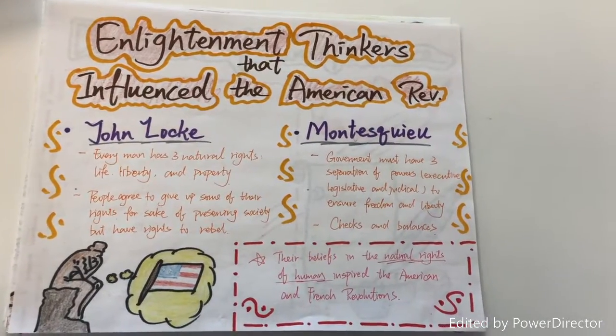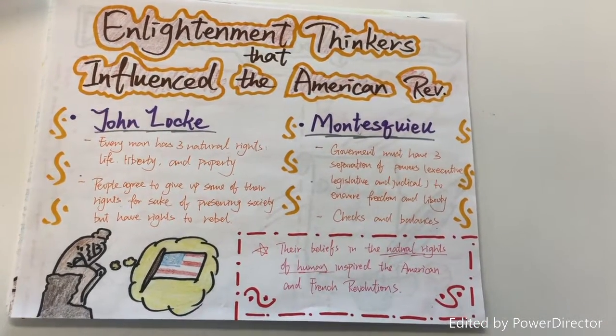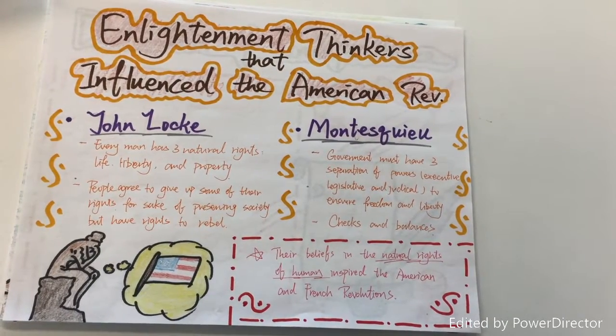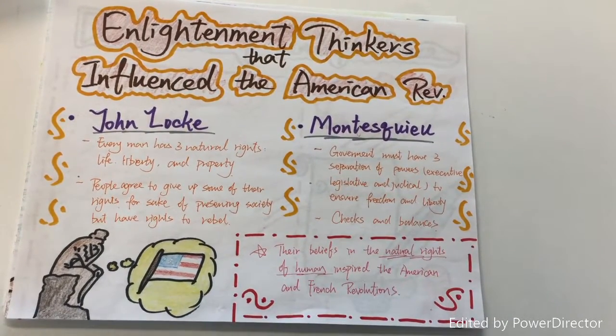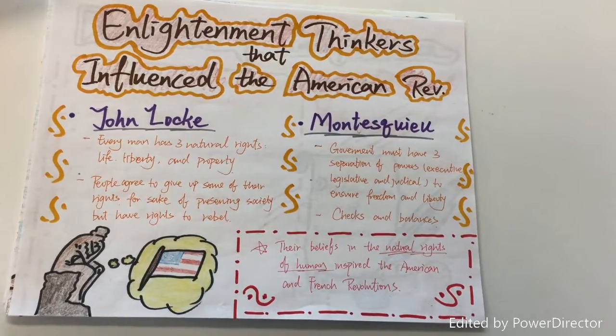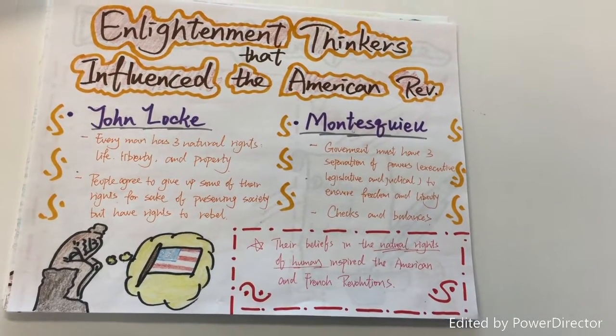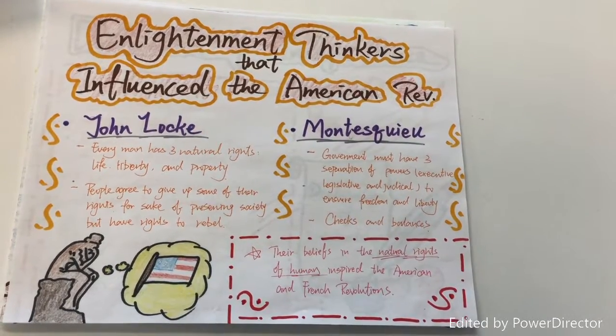Enlightenment thinkers that influenced the American Revolution. John Locke. Every man has three natural rights: life, liberty, and property. People agree to give up some of their rights for the sake of preserving society, but have the right to rebel.